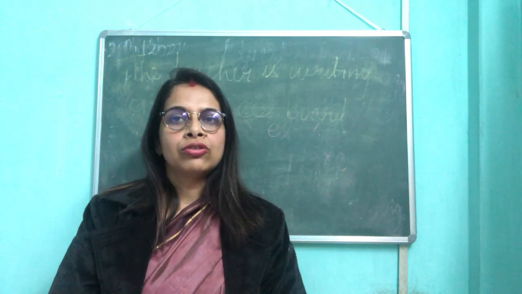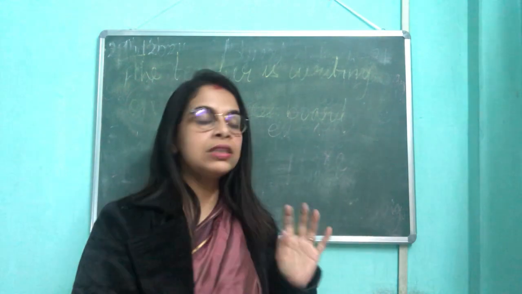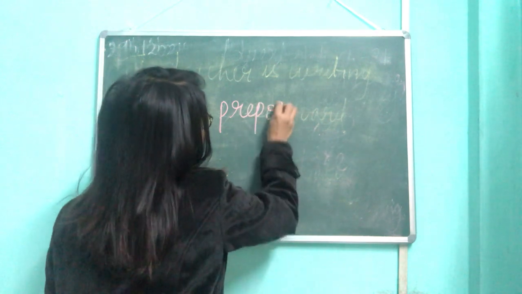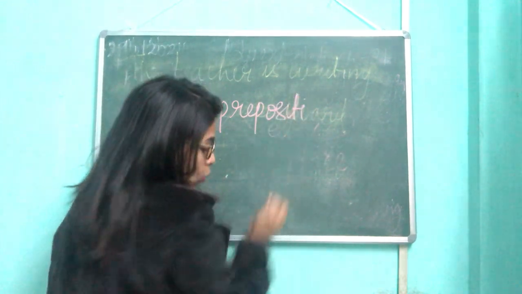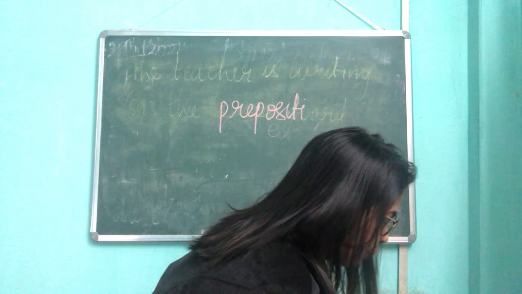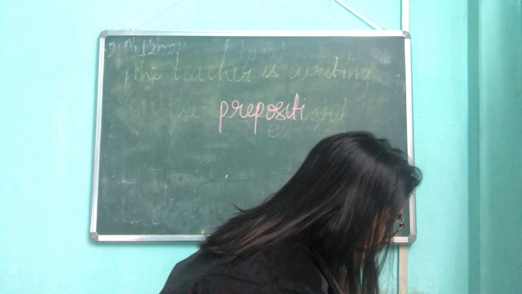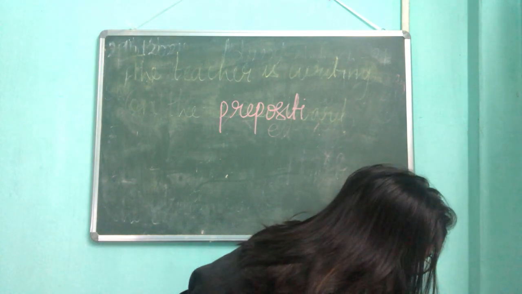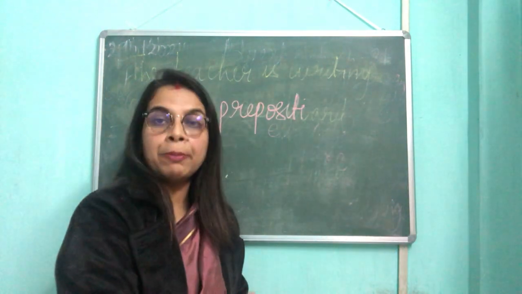Right? So coming back to this, we know what is a preposition of place. Now, please turn to page number 140. If you turn to page number 140, you will see there are various other prepositions.